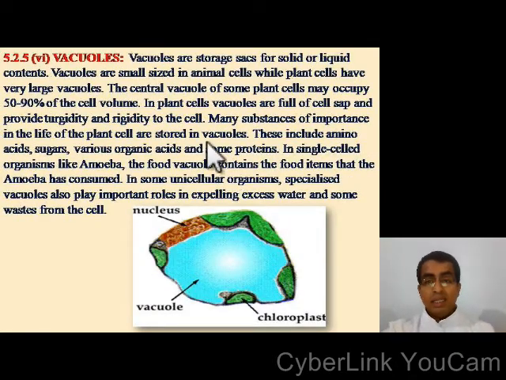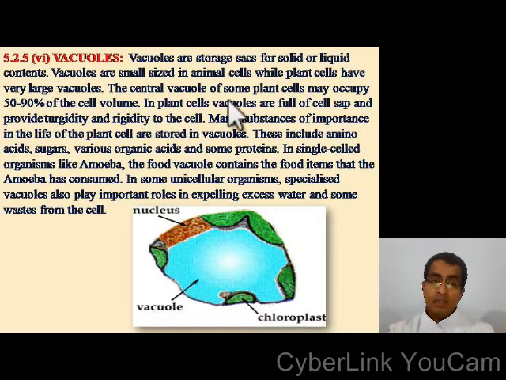Next cell organelle is vacuoles. Vacuoles are storage sites for solid or liquid content. Vacuoles are small sized in animal cells, while in plant cells it has got a very big structure. So plant cells have very large vacuoles. The central vacuole of some plant cells may occupy 50 to 90% of the cell volume.